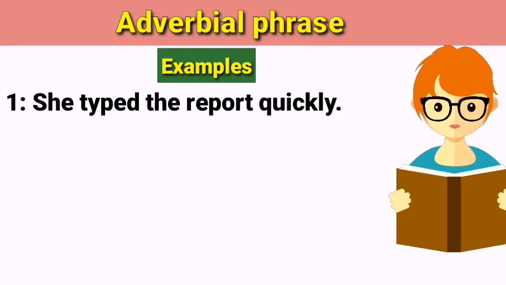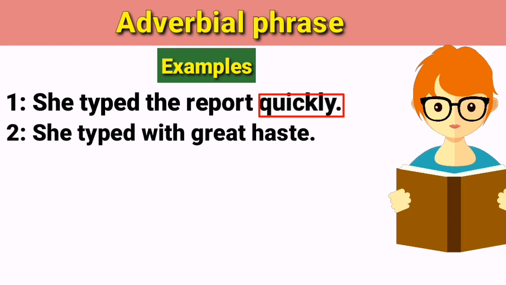She typed the report quickly. Here in this example, the adverb quickly is used. And let me change it into an adverbial phrase. She typed the report with great haste. Here in this example, with great haste is an adverbial phrase. But why is it an adverbial phrase? It is an adverbial phrase because it is a group of words and it modifies the verb typed. So therefore, it is an adverbial phrase.